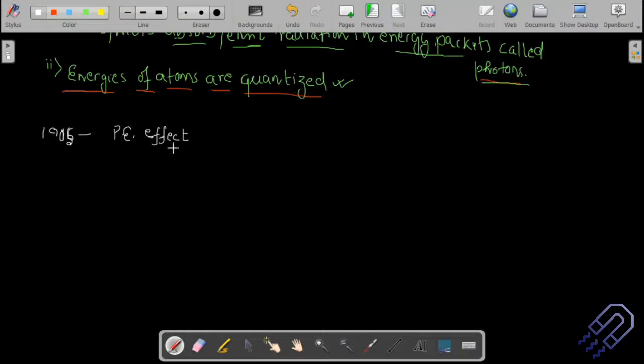There were scientists, Millikan for instance, with the oil drop experiment, if you remember. Millikan actually denied this fact. He tried so many experiments for 10 years to disprove Einstein. He said that no, light cannot have particle nature, it will only have wave nature. He was in total favor of wave nature. In his attempt to disprove Einstein, he discovered and invented so many things that he got the Nobel Prize for that later. That's actually a different story.